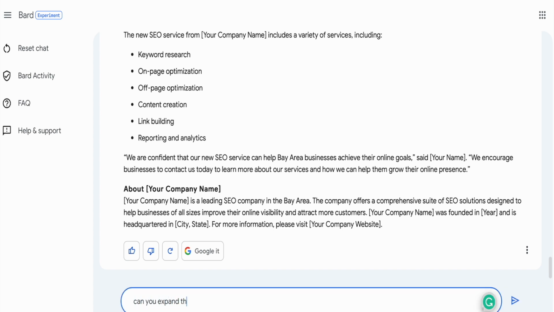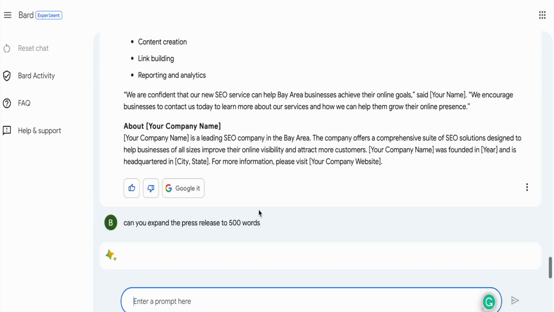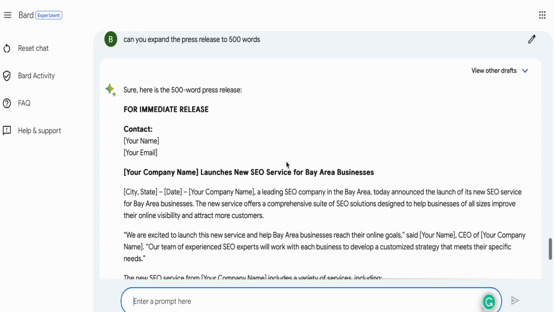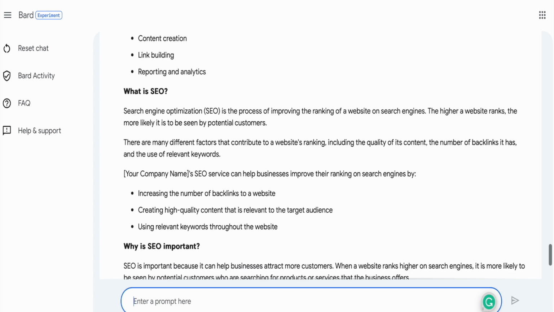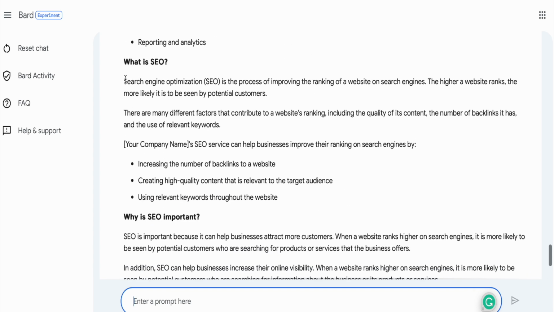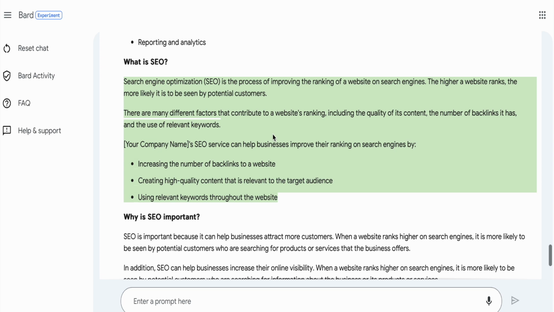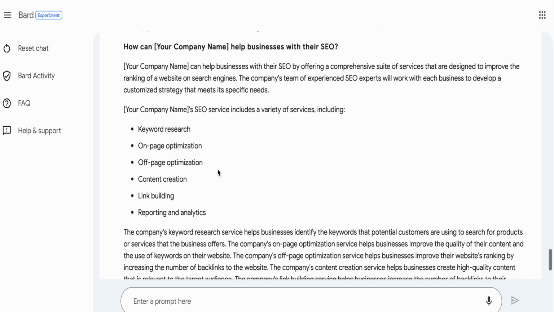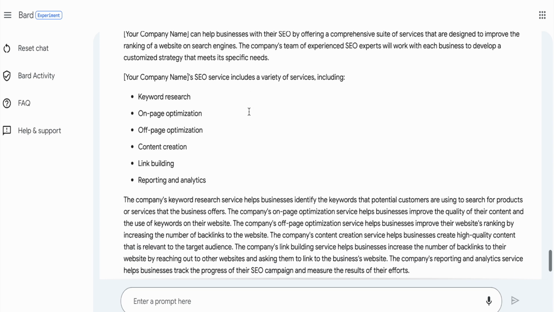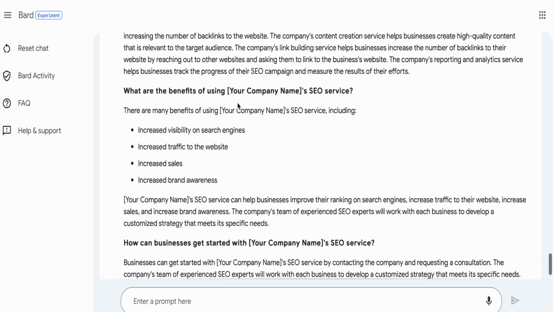Can you expand the press release to 500 words? This is more of a templated response. This is how a press release would be written, but then you would have to fill in a lot of blanks with specific information. And so what it has done here, it has extended the press release, and it's also put in things like, what is SEO? Why is SEO important? How can your company help businesses with SEO? What are the benefits of using SEO?